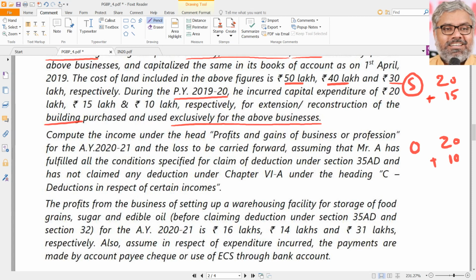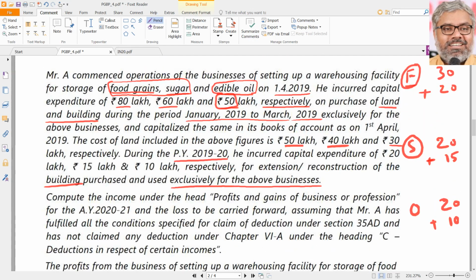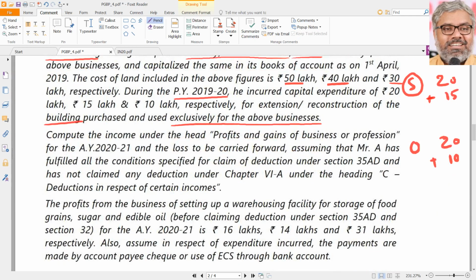A has fulfilled all conditions specified for claim of deduction under 35 AD and he did not claim any deduction under Chapter 6A. 35 AD is eligible, but not all businesses, only 2 businesses naturally. But what are the profits from the business of setting up of a warehousing facility for storage of food grains, sugar and edible oil before claiming deduction under 35 AD and 32? So 35 AD for these two, food grains and sugar, and 32 for edible oil naturally.